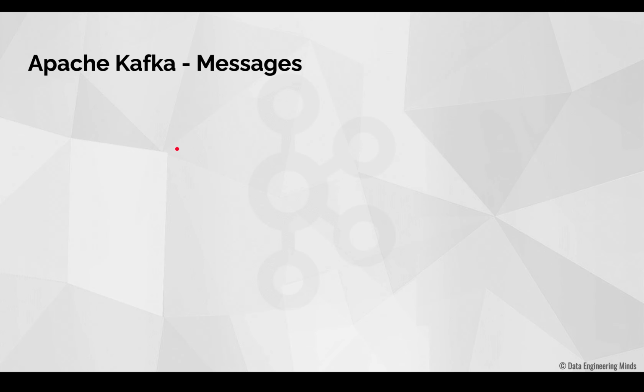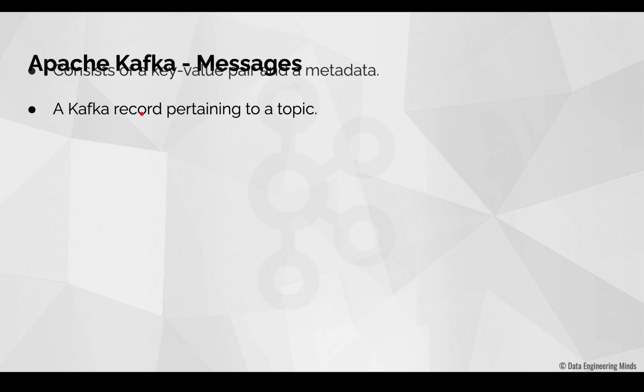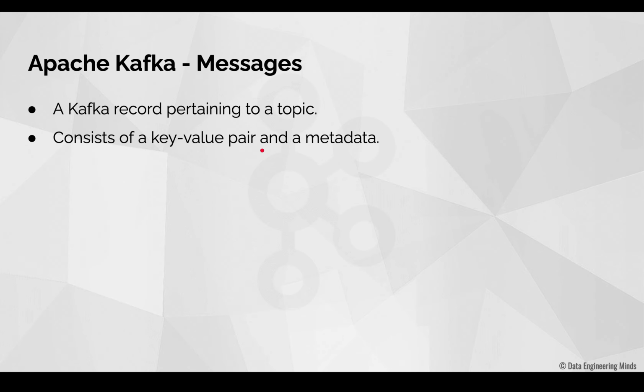The next one is Kafka messages. As I just told, a Kafka message is nothing but a simple record stored under a topic. The structure of the Kafka message consists of a key value pair and metadata. The key is completely optional, so it's up to the producer application whether to send or omit this key. But the value is mandatory. The value is normally considered as a Kafka message.